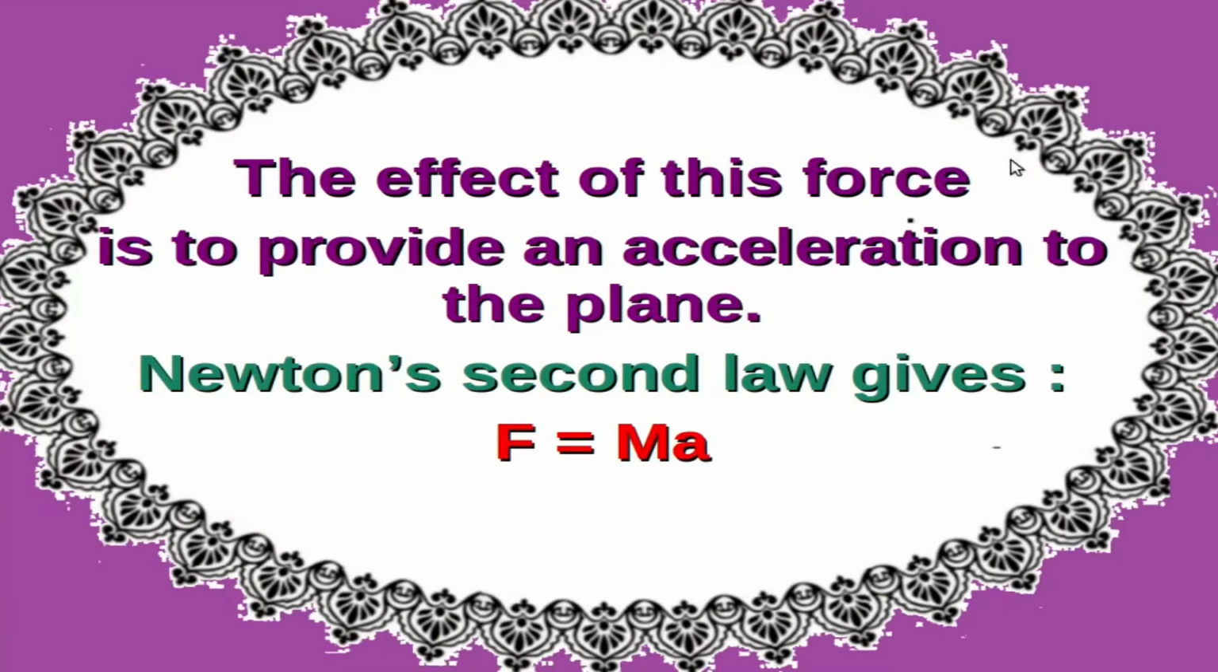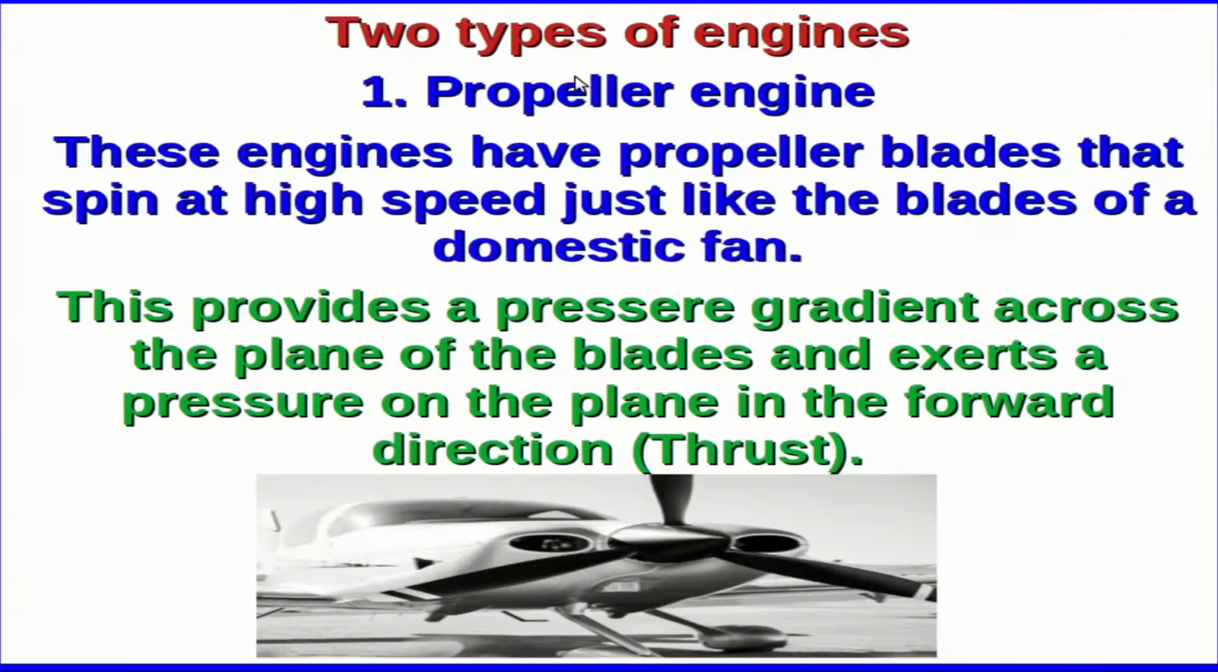The effect of this force, as in the case of any other force, is to provide an acceleration to the plane. This is as specified by Newton's second law, F is equal to m into a, where a is the acceleration developed in the body and F is the force applied. So the acceleration developed is proportional to the force applied and inversely proportional to the mass of the object, here the aircraft. Now in this context, we have to distinguish between two types of aircraft engines.